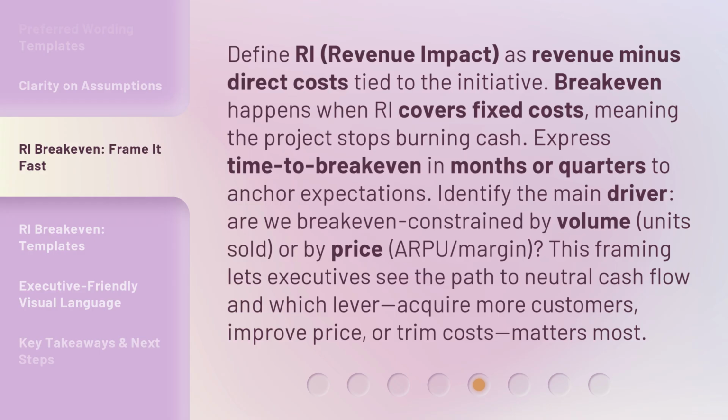Identify the main driver. Are we break-even constrained by volume, units sold, or by price, RPU and margin? This framing lets executives see the path to neutral cash flow and which lever, acquire more customers, improve price, or trim costs, matters most.